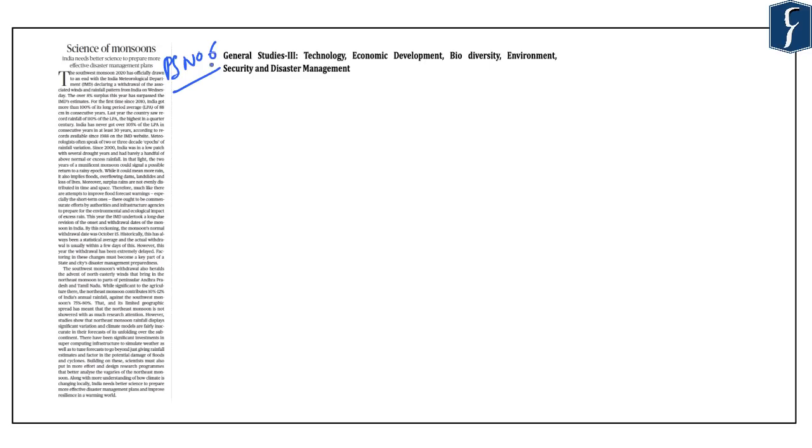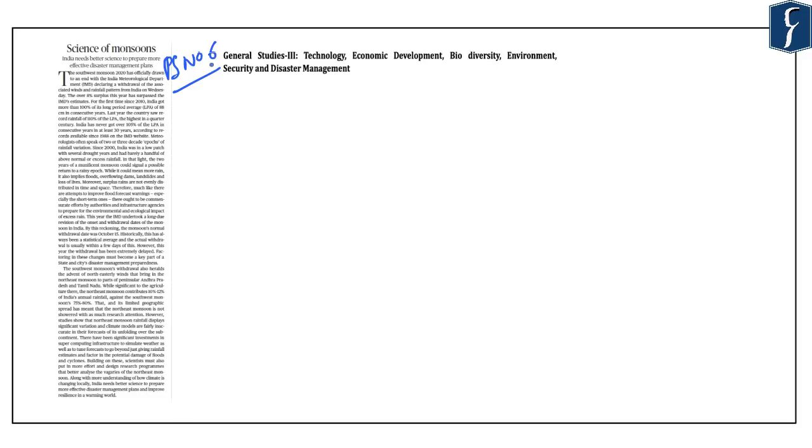Now, this editorial on page number 6 focuses on the issues with the monsoon predictions by the Indian Meteorological Department. And we note that recently the IMD had announced the withdrawal of monsoons from India. However, the concern here is that the amount of rainfall has surpassed the estimates provided by the Indian Meteorological Department. And the rainfall has been considerably high as compared to the prediction made by the IMD.